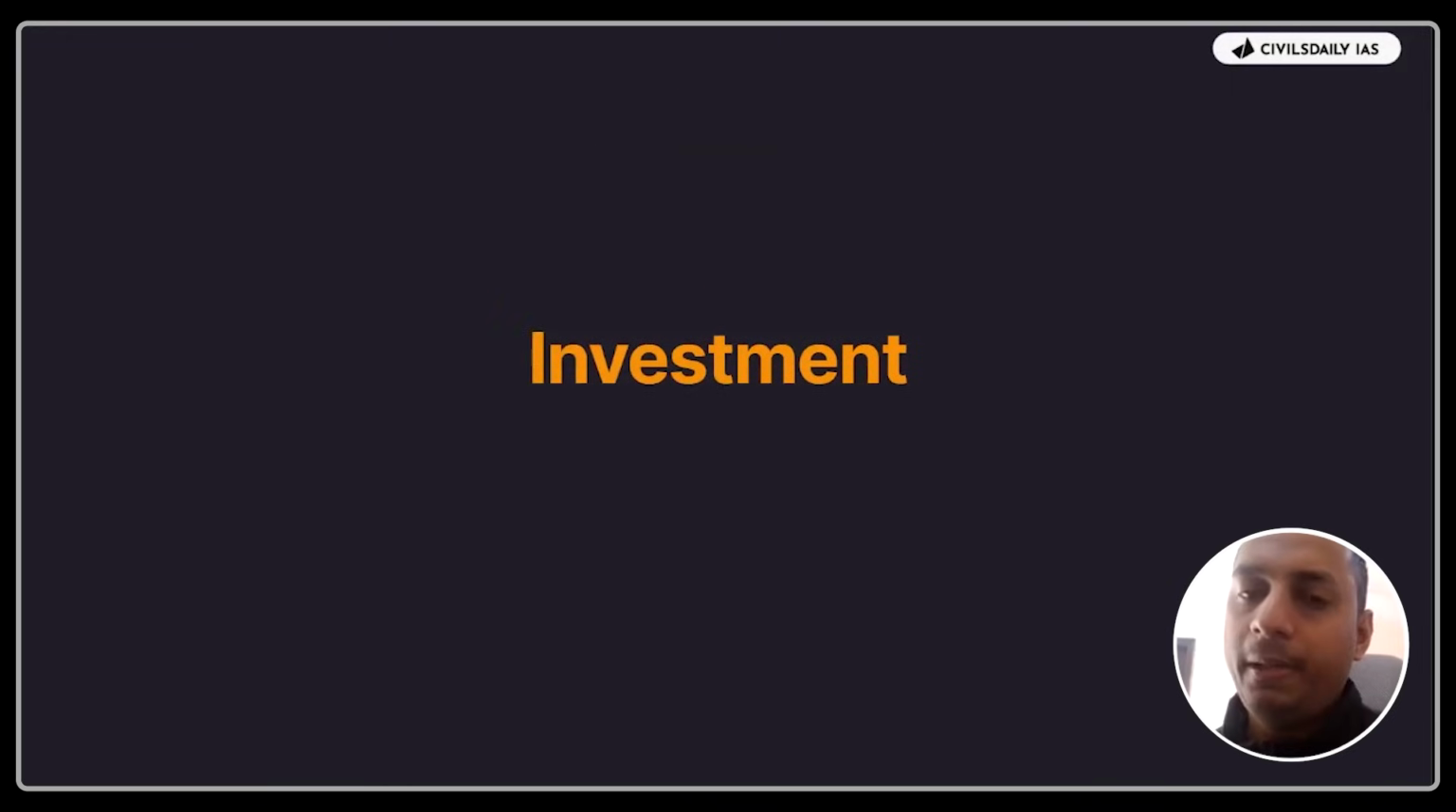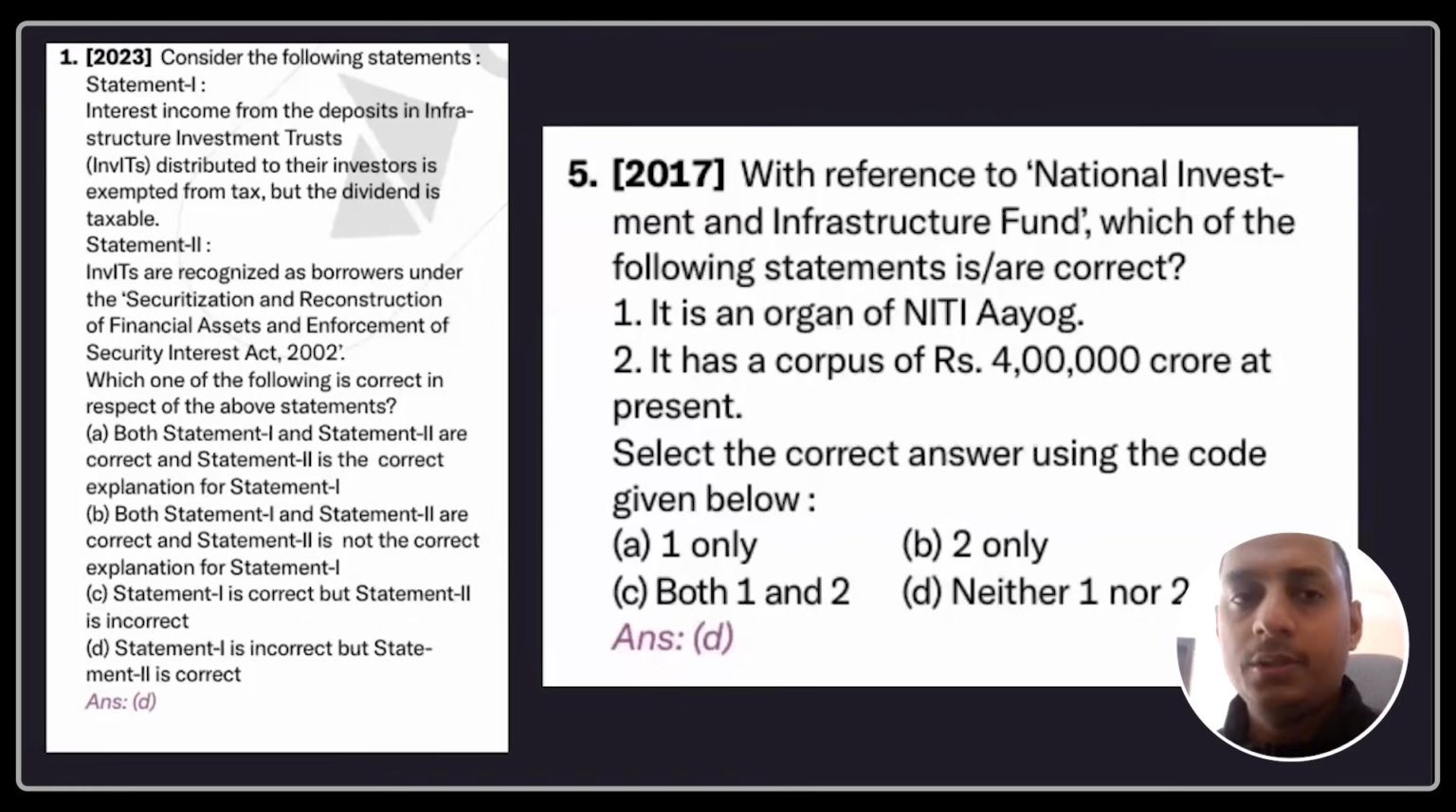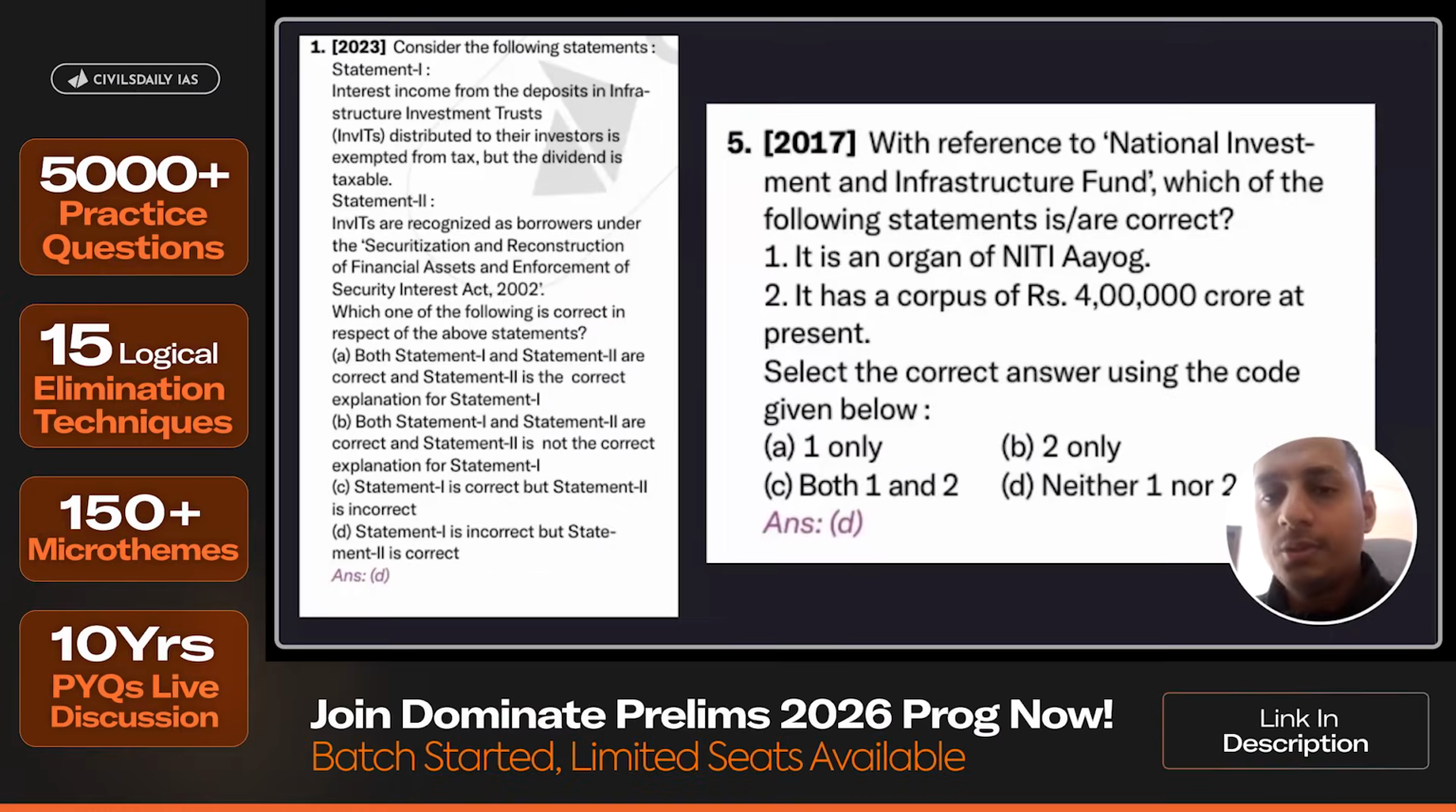Now, investment, let me tell you, investment is also something very hard to predict. The only micro thing we have is foreign direct investment. Okay, so here, as you can see, in 2023, UPSC asked about InvITs, Infrastructure Investment Trusts. And in 2017, UPSC asked about the National Investment and Infrastructure Fund. This was something that I told. It was 40,000 crores, UPSC changed it to 4 lakh crores. So UPSC have added a zero here.